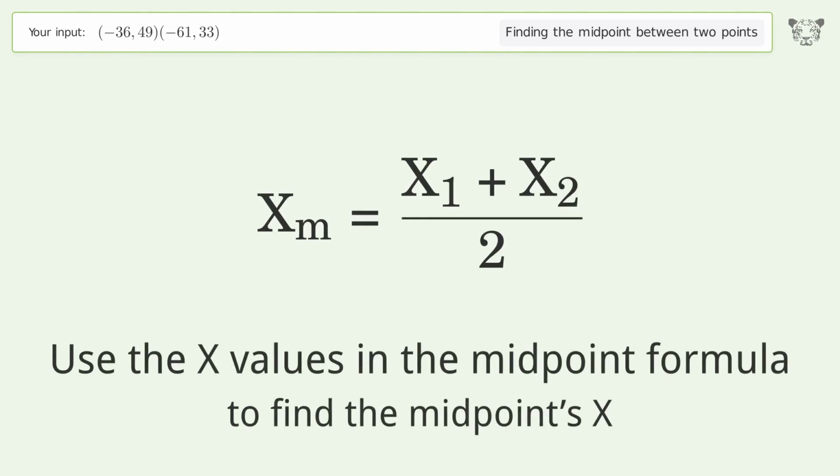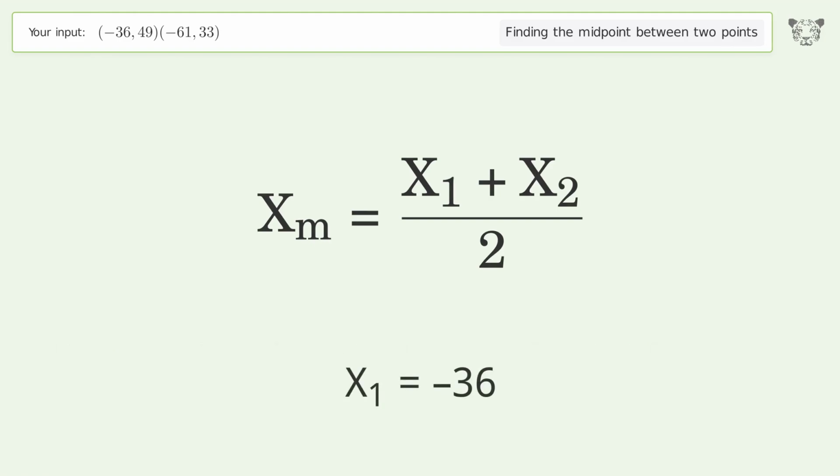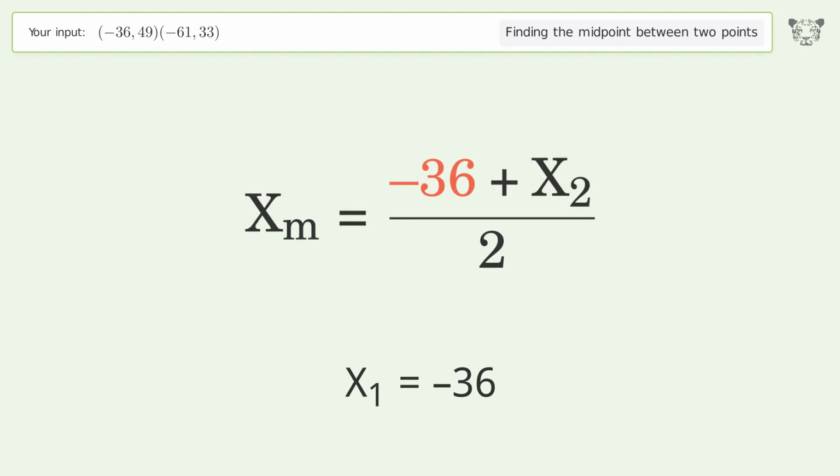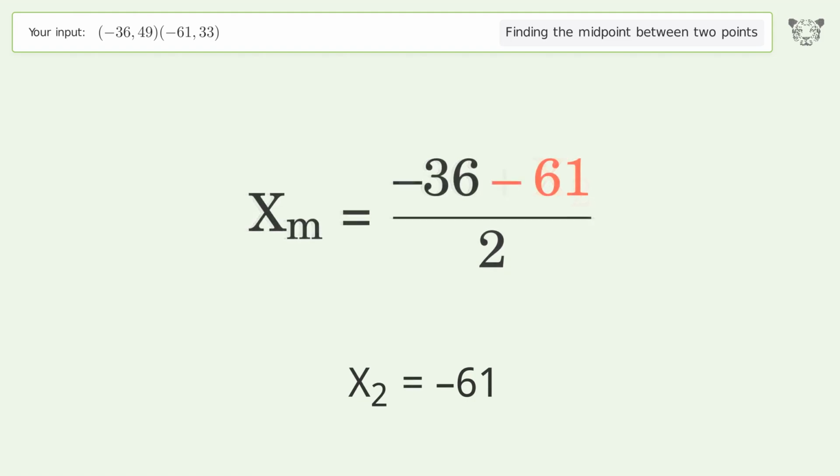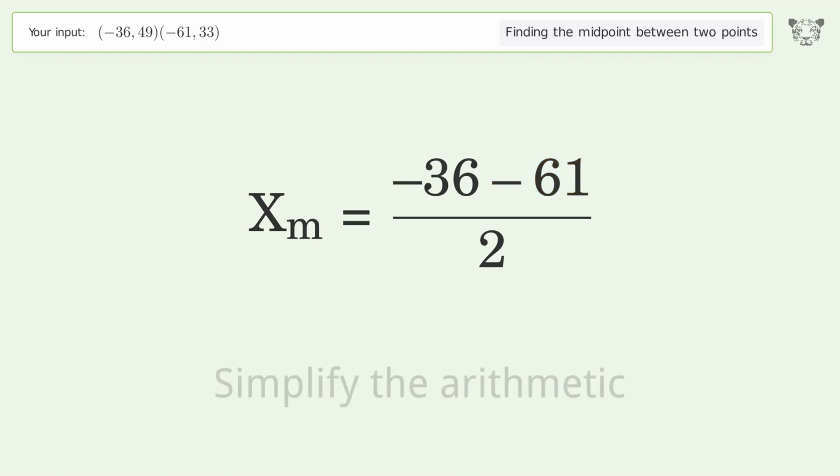Use the x values in the midpoint formula to find the midpoint's x. x1 equals negative 36. x2 equals negative 61. Simplify the arithmetic.